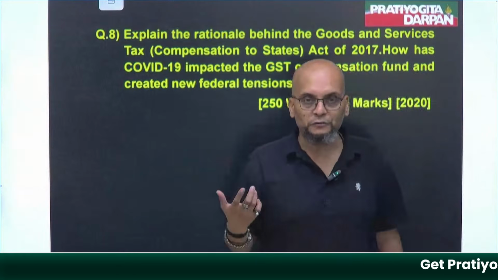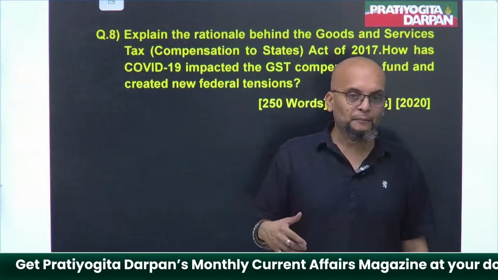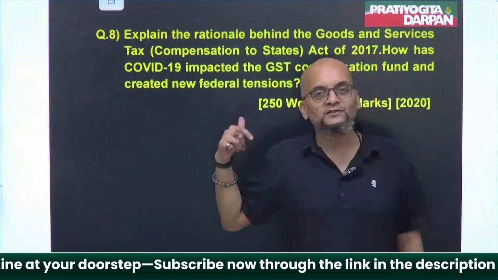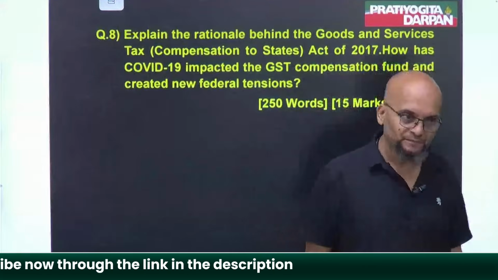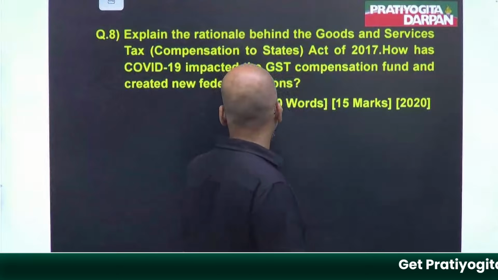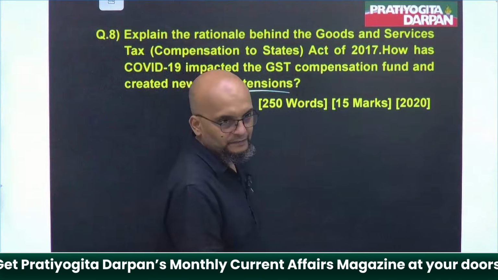I don't know whether you remember or not, कि सेंटर ने हमारा इतना पैसा रोक रखा है, हमारा उधार है सेंटर के ऊपर. You must have heard, right? They are talking about this compensation fund only. And that's why these federal tensions were created.